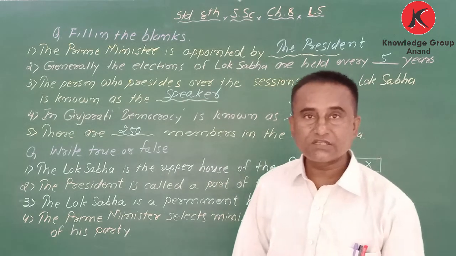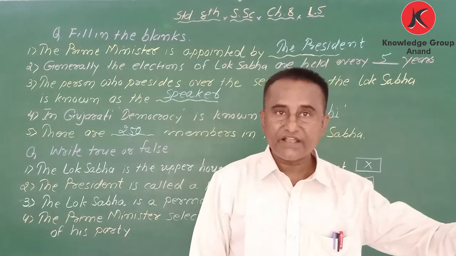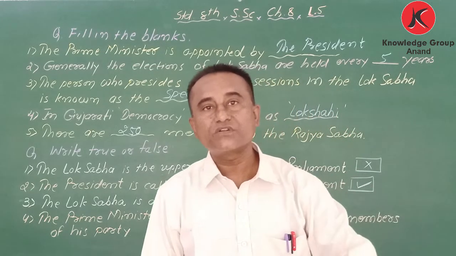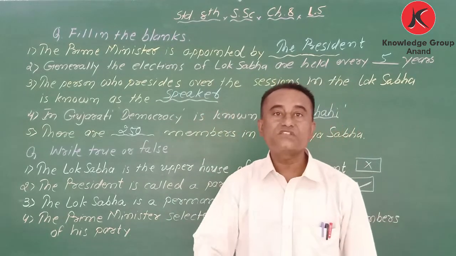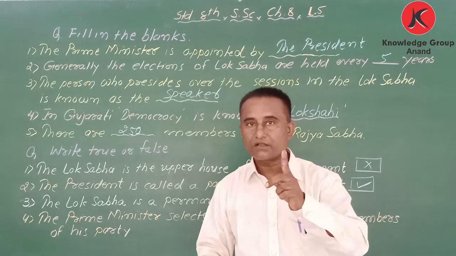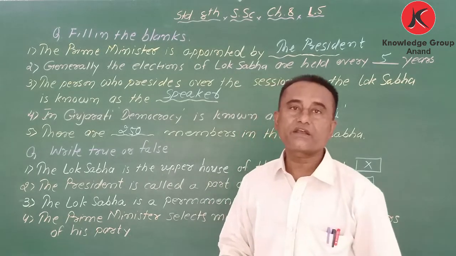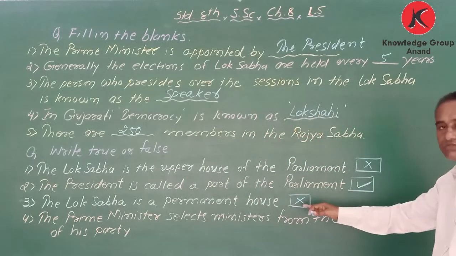In the Rajya Sabha, after 2 years, one third of members retire and the same number are elected again. So it never dissolves. It is the permanent house, which is Rajya Sabha. So the statement is wrong.